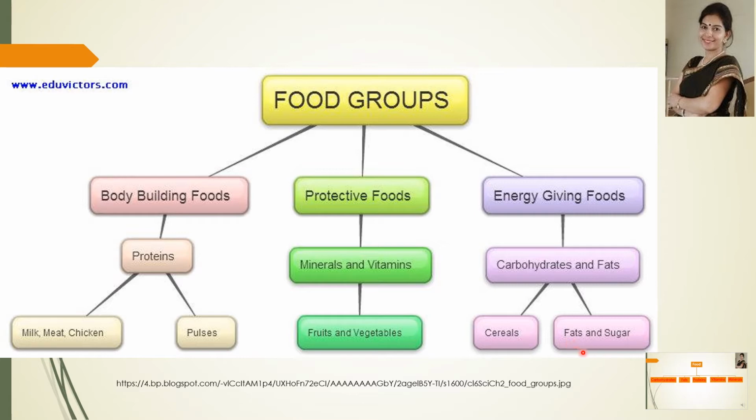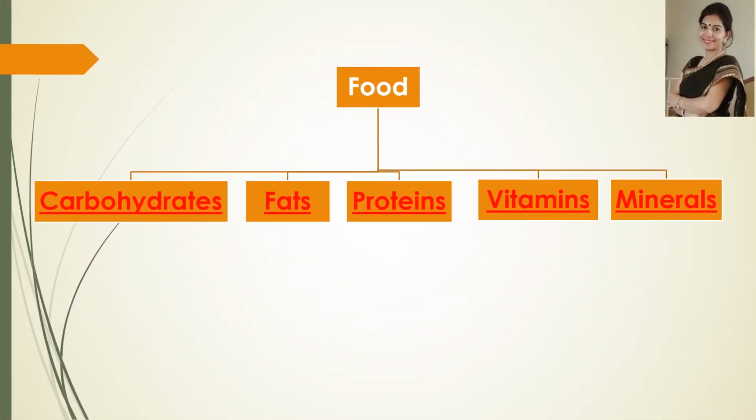We have the animal sources of fat like milk, butter and ghee and cheese, and we have the plant sources like the oil of sugar cane, oil of mustard, sunflower. All these oils are sources of fat. Now we have studied that food has different components like carbohydrates, fats, proteins, vitamins and minerals. Now let us see how we can test the presence of different nutrients in a given food sample.